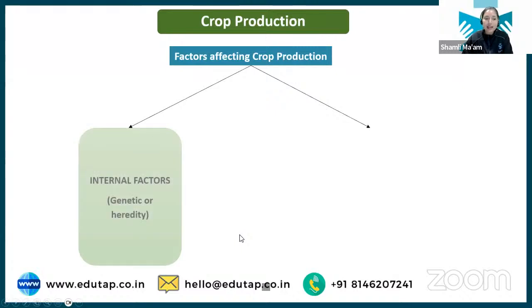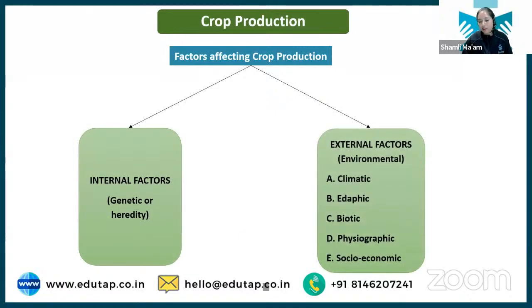So there are some internal and external factors that affect your crop production. What is the meaning of internal and external factors? Whenever a crop grows, there are some genetic or hereditary characters that that particular plant or crop will have. These are called internal factors. And the crop grows in an environment. It interacts with soil, with the environment, with abiotic factors, with the type of conditions over that particular piece of land. So these are the external factors, and we call them environmental factors.